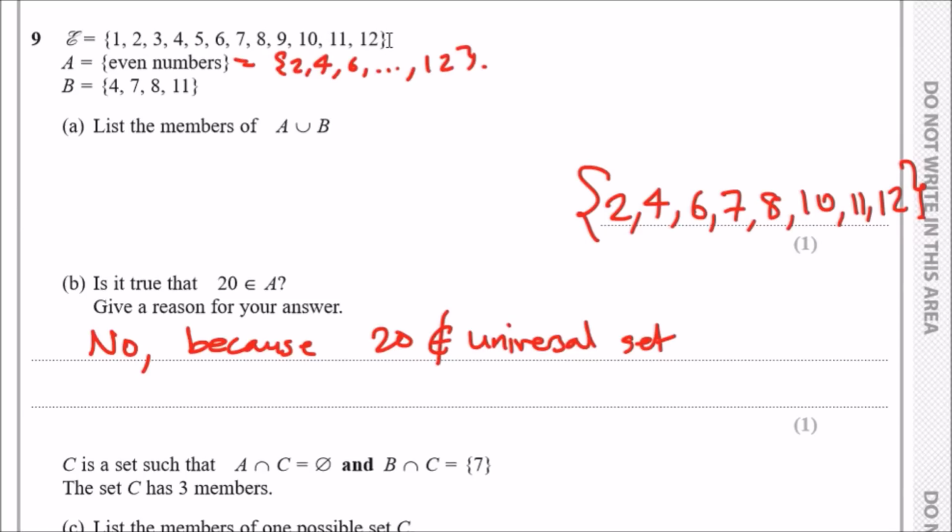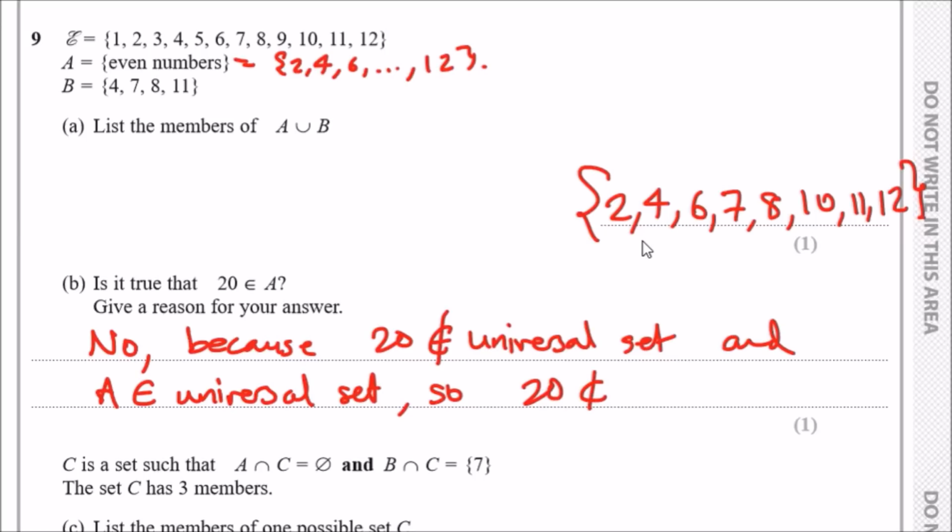So this is pretty much every number available that involves A and B. If 20 isn't in there, it will never be in A and B. So you say no, because 20 does not belong in the universal set, and A belongs in the universal set. So 20 does not belong in A. Okay.